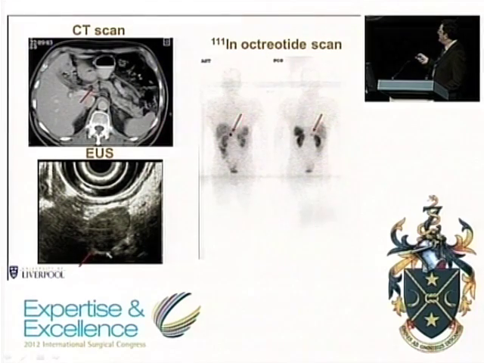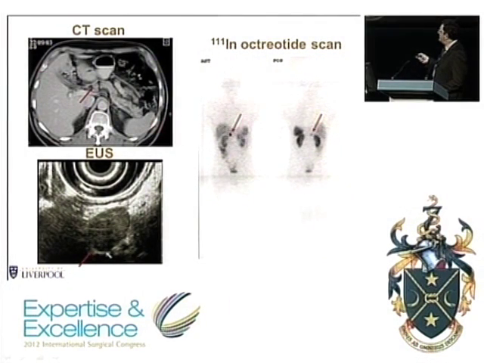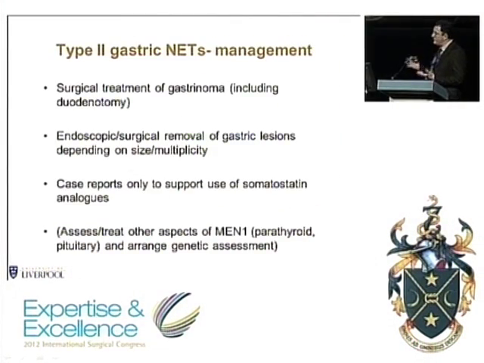On further imaging, he had a lymph node adjacent to the head of his pancreas, which showed up on EUS and was positive by octreotide scan. So this sort of patient should have a surgical treatment to remove his gastrinoma. In the setting of MEN1, most of the gastrinomas are actually located in the duodenal wall rather than the head of the pancreas, whereas sporadic gastrinomas more commonly arise in the pancreas.